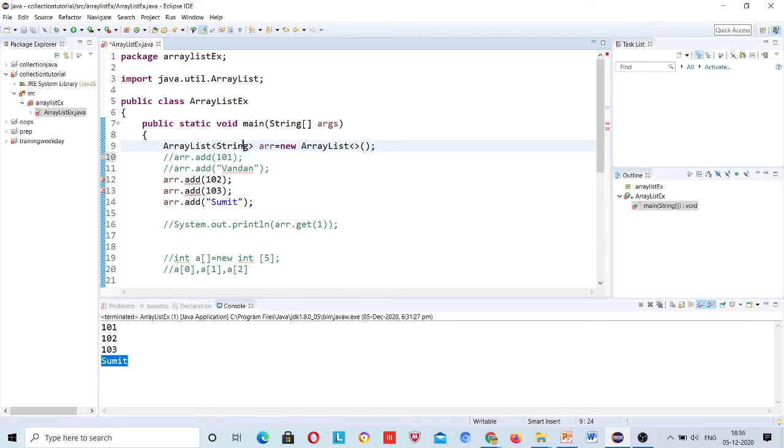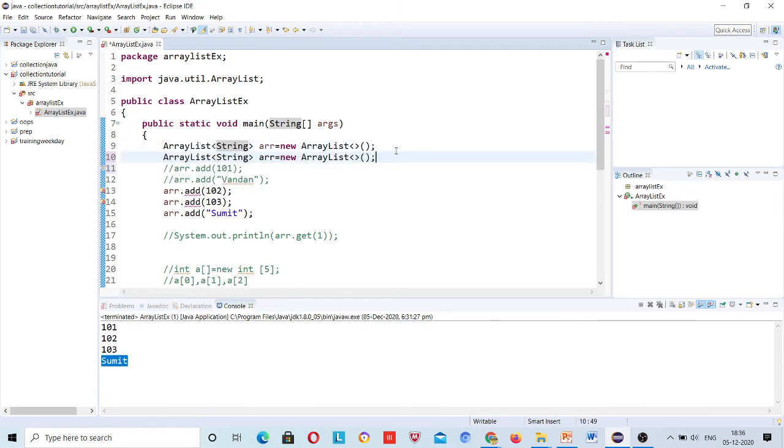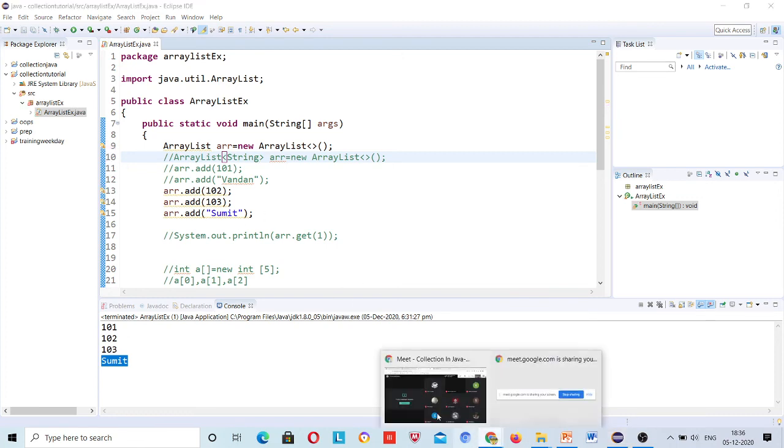I will copy this line and paste it here so that you can refer to it later also. Okay, so how to remove this error? Just remove this. Now let me see if any point is left.